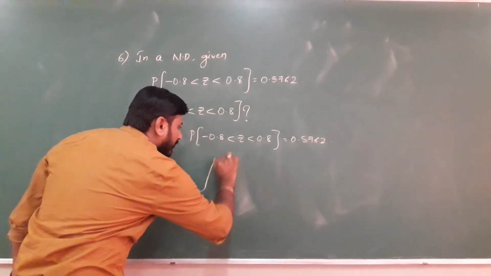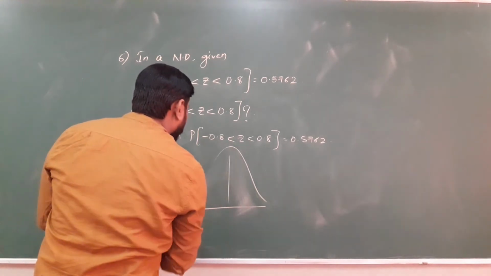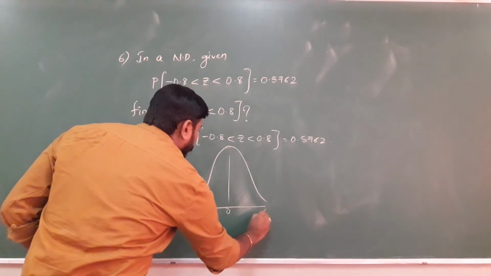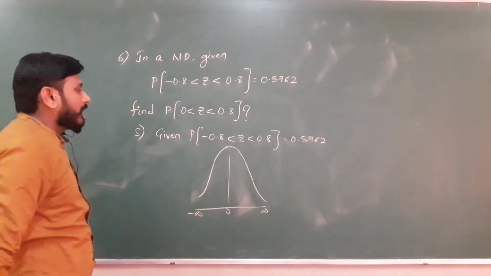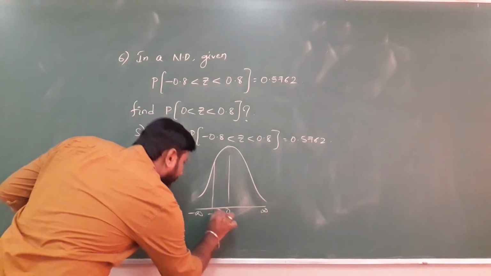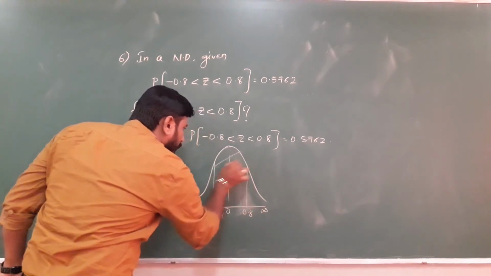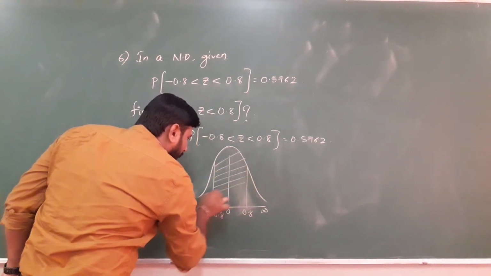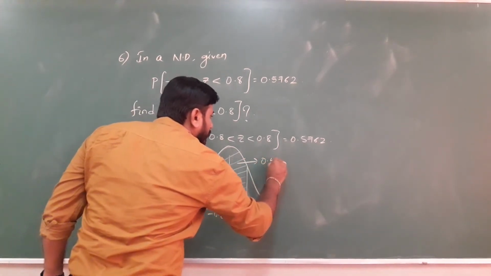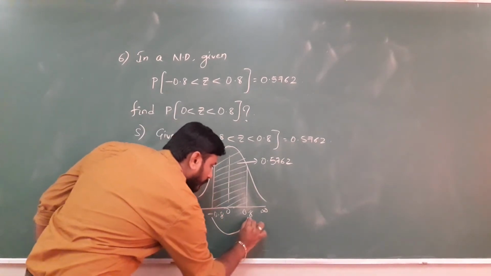As per the given information, the probability of minus 0.8 less than z less than 0.8 is 0.5762. For this, draw the normal curve: minus infinity, 0, plus infinity. Now plot minus 0.8 to 0.8. So this region is already given. What is this value? 0.5762, from this area to this area.